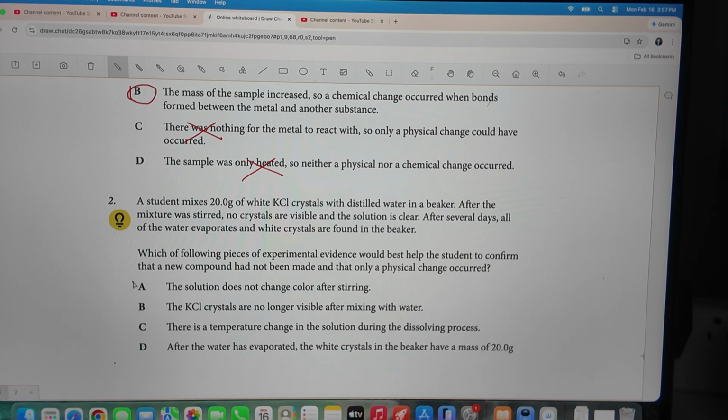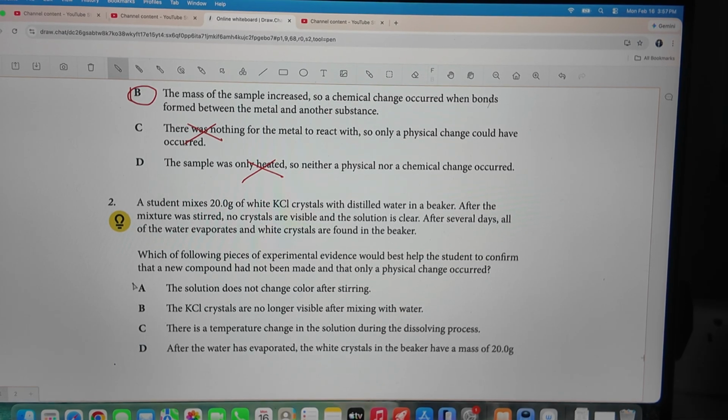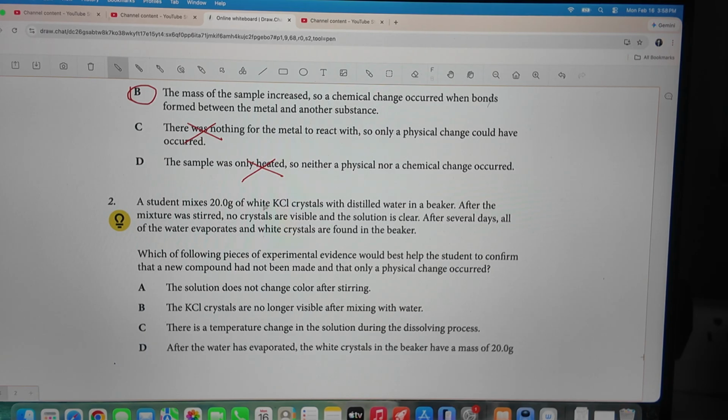Okay, so it's only a physical change if, whatever they did, the solute came back. So they mix white crystals with water, and after it was stirred, no crystals were visible, but eventually the white crystals reappear. So, the solution does not change color after stirring. Obviously, it does change color, because it started out with white crystals, and after it was stirred there were no crystals visible, so it did change color, so it's not A.